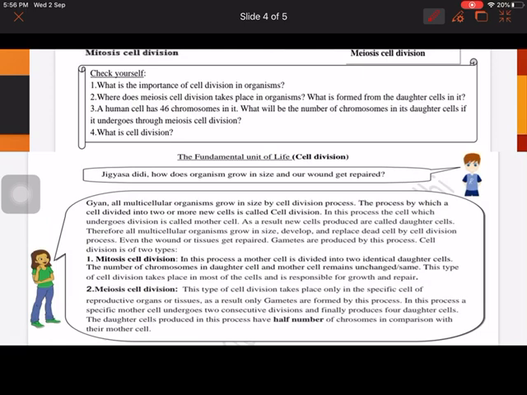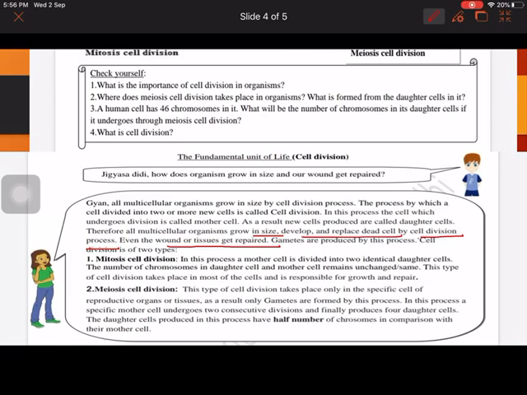Wounds and tissues get repaired, there is growth in size, and dead cells are replaced. All these are the importance of cell division in organisms: help in the repair of tissues, healing of wounds, production of new cells.